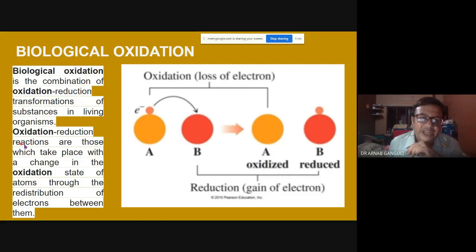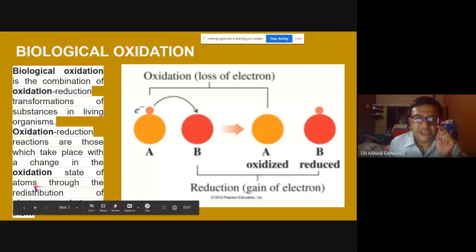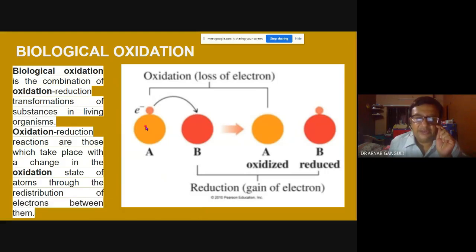Oxidation reduction reactions are those which take place with a change in the oxidation state of the atom through the redistribution of electrons between them. In a nutshell, one compound, for example compound A, loses electrons and gives them to compound B. When the electron is lost, compound A becomes oxidized.